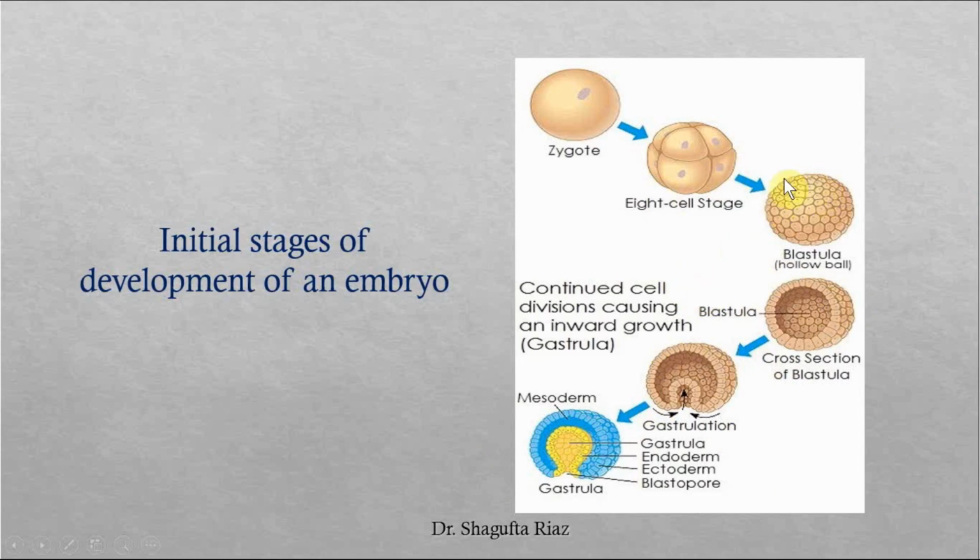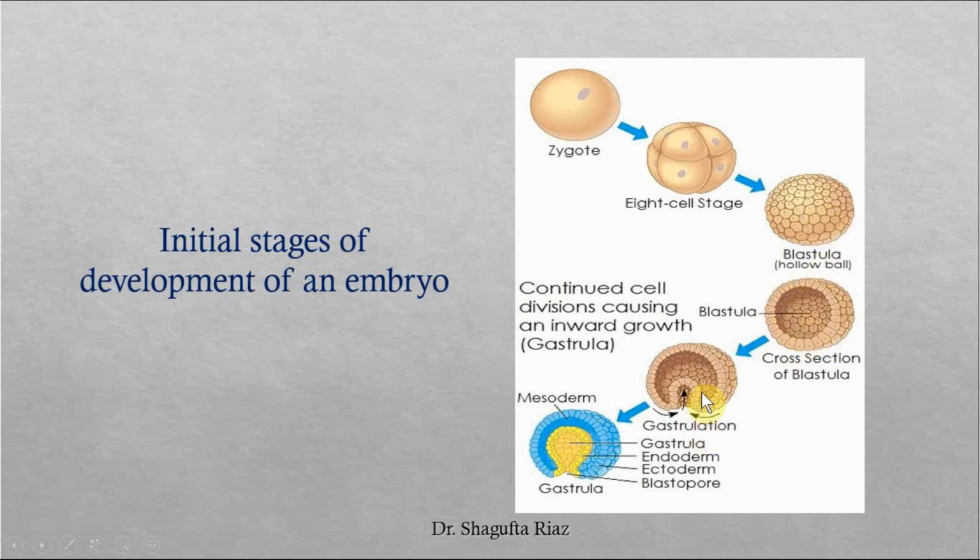After morula stage, there is a stage which is known as blastula. During development, after morula, blastula is formed. Blastula is basically a hollow ball, which means here you can see it is empty inside. The cells are formed on the outer side, right? When they multiply very quickly, they will form a ball like this, which will be empty inside. This is a cross section of this ball.